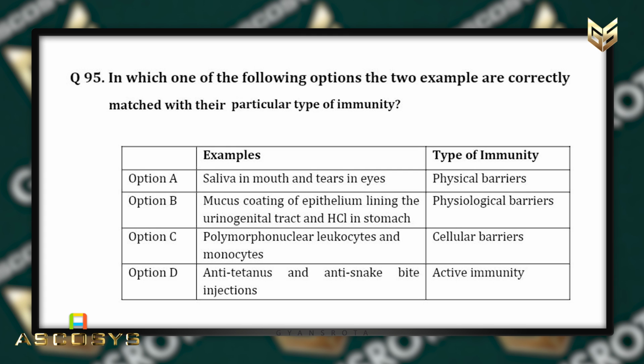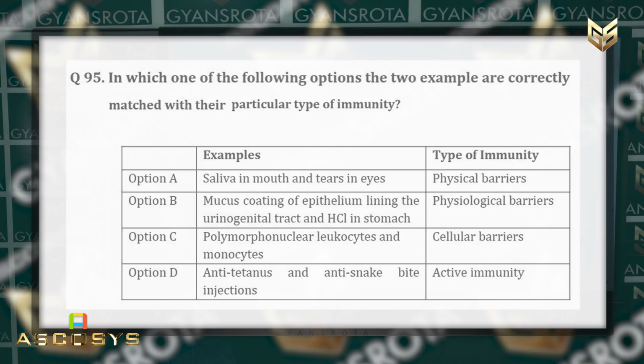The type of immunity is physiological barriers. Option number C, polymorphonuclear leukocytes and monocytes is the example, and the type of immunity is cellular barriers. And option number D, anti-tetanus and anti-snake bite injections, and the type of immunity is active immunity.